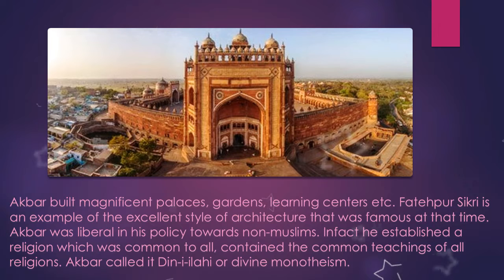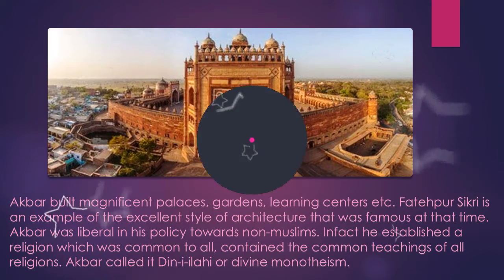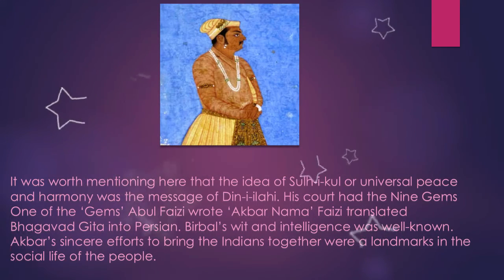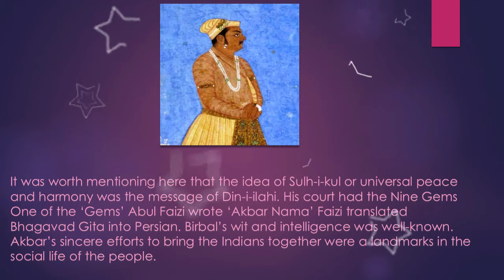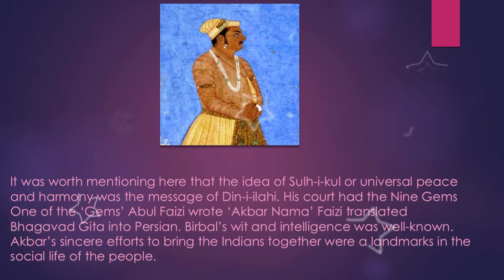Akbar was liberal in his policy towards non-Muslims. In fact, he established a religion which was common to all and contained the common teachings of all religions. Akbar called it Deen-e-Ilahi or a divine monotheism. It is worth mentioning here that the idea of Sulh-e-Kul or universal peace and harmony was the message of Deen-e-Ilahi.